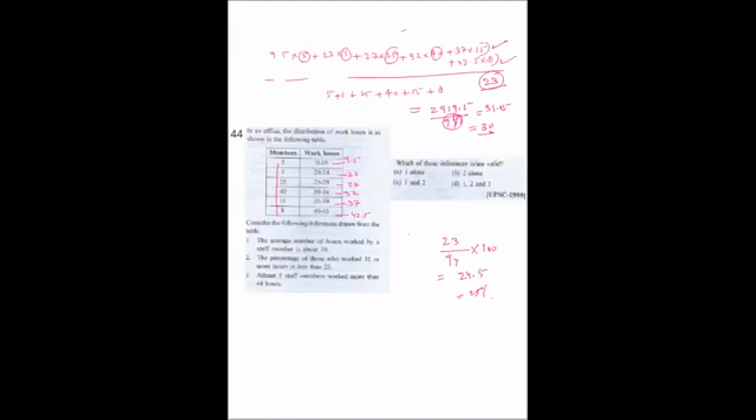So it is less than because it is 24.5, so it is correct. At least 5 staff members worked more than 44 hours. It is not correct because